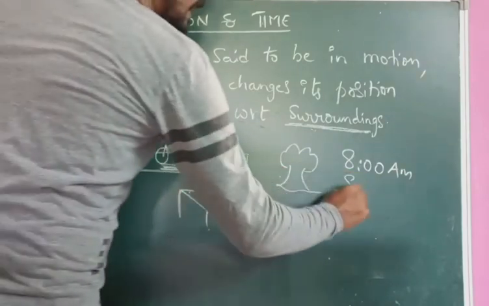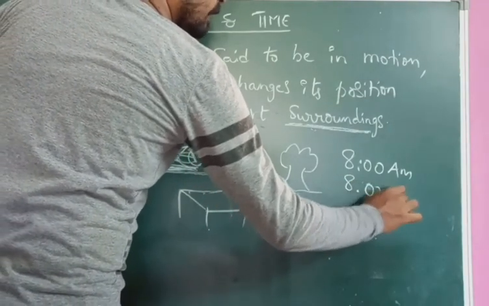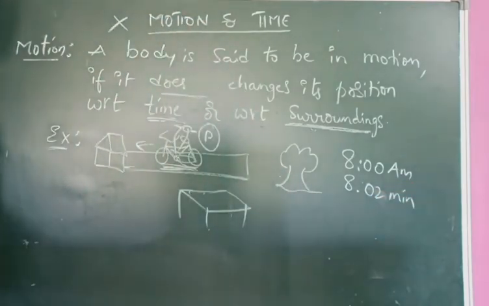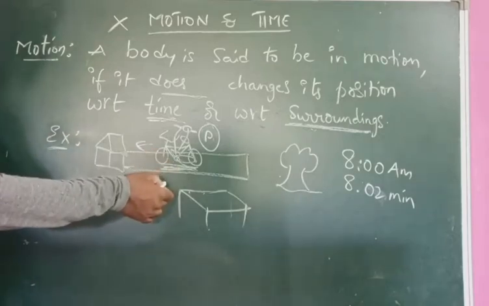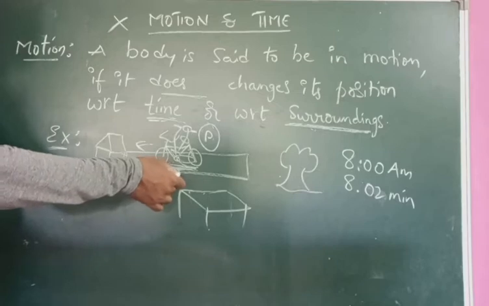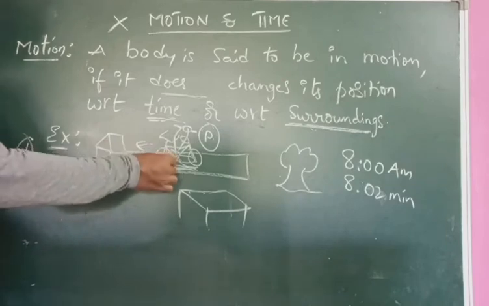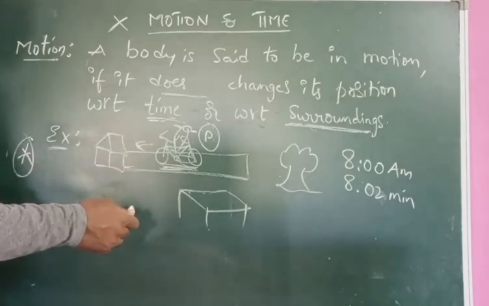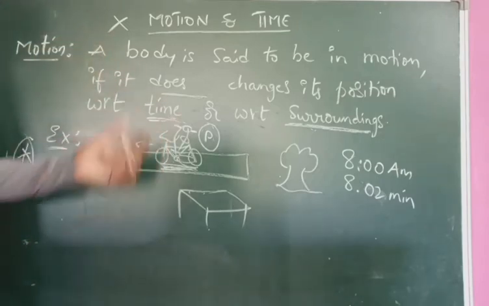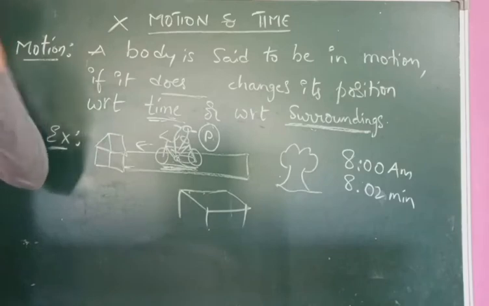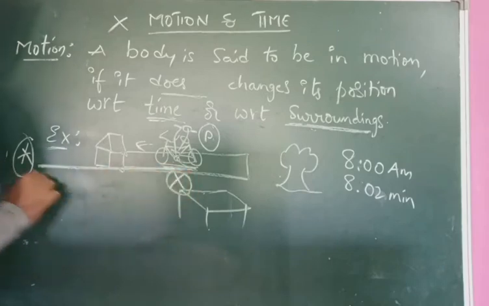Later on, let's say the time is 8 hours 2 minutes. At 8 hours 2 minutes, is the person located at the same position? Definitely no. The person may be at this particular position because he is moving. He is riding the bicycle, applying some amount of force on it. Whenever force is applied on an object, the body does not remain at that particular position. So the position of the cycle changes from here to here.